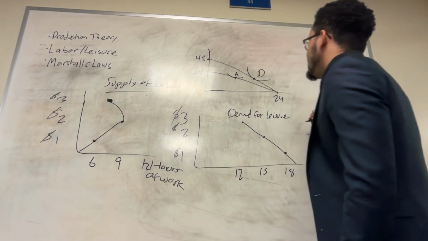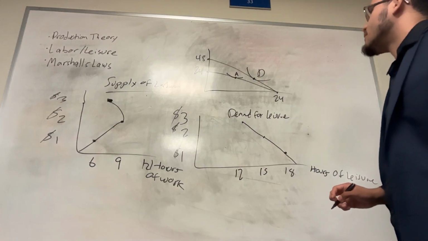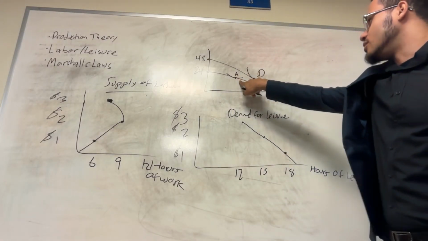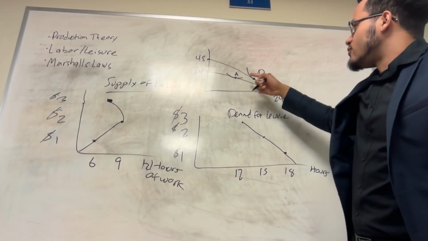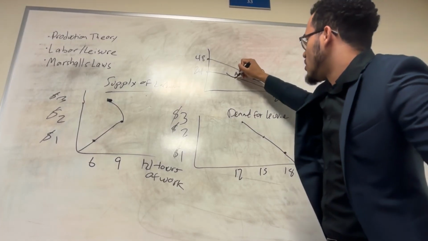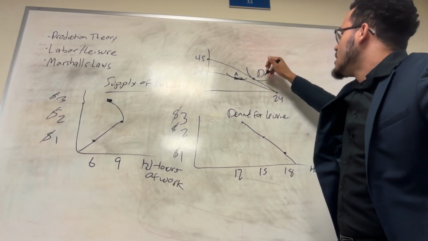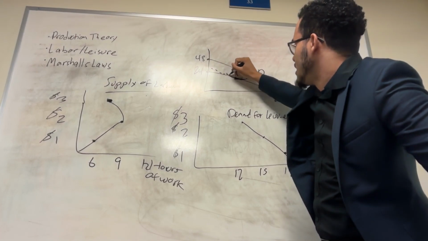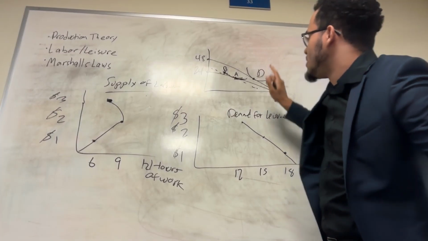If this is our old bundle, the wage has increased from about $1 to $2. So this is our old bundle, and this is our new bundle. If we superimpose this wage constraint onto this indifference curve, it intersects at about right here. Let's call this point B.